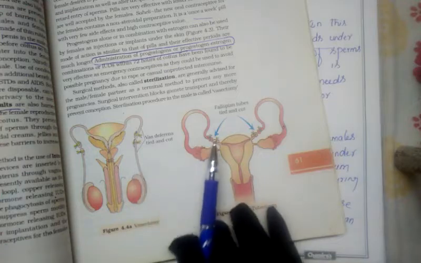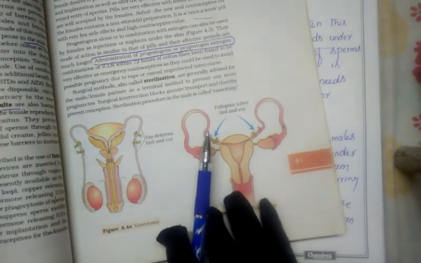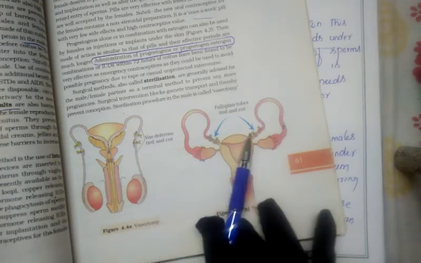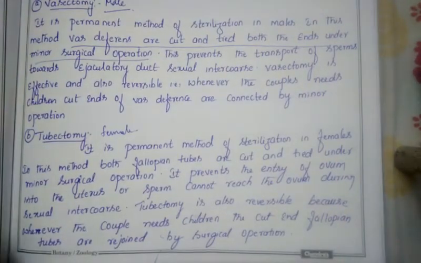Only such types of couples will go for this one. Or, if a couple has only one child and due to certain incidents that child has expired, and they again need children, they can go for an early operation and reverse it. In this manner, tubectomy will be done.